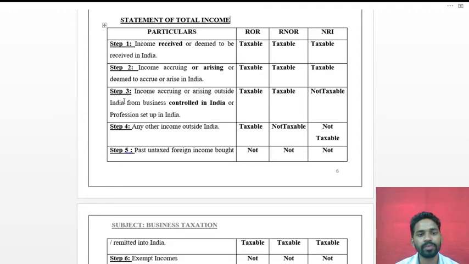Next, income accruing or arising outside India from business.